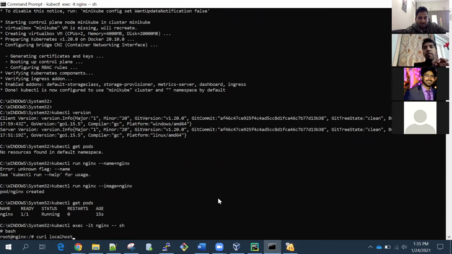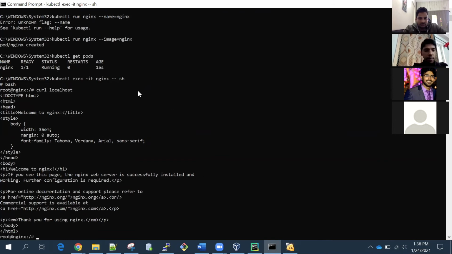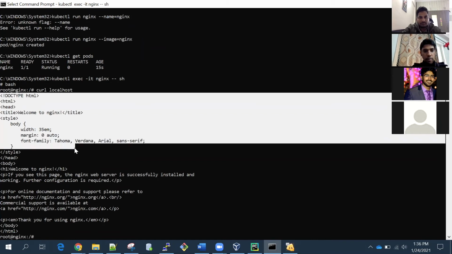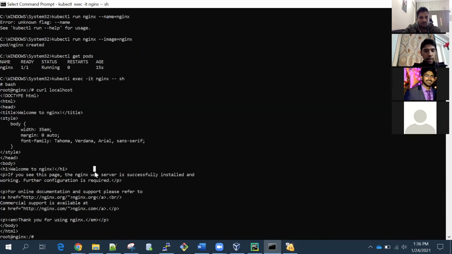If you want to see a web page inside Linux, the command is curl. Inside Linux on the command line there is no browser, so you can't use a browser here, but you can use the curl command. If I run curl localhost, it will hit the default port for a web server, which is port 80, and it shows the web page from the Nginx container. It doesn't look that good, but I'll show you on the browser as well. It is saying welcome to Nginx. So the web server is working perfectly. That is the Nginx web server.